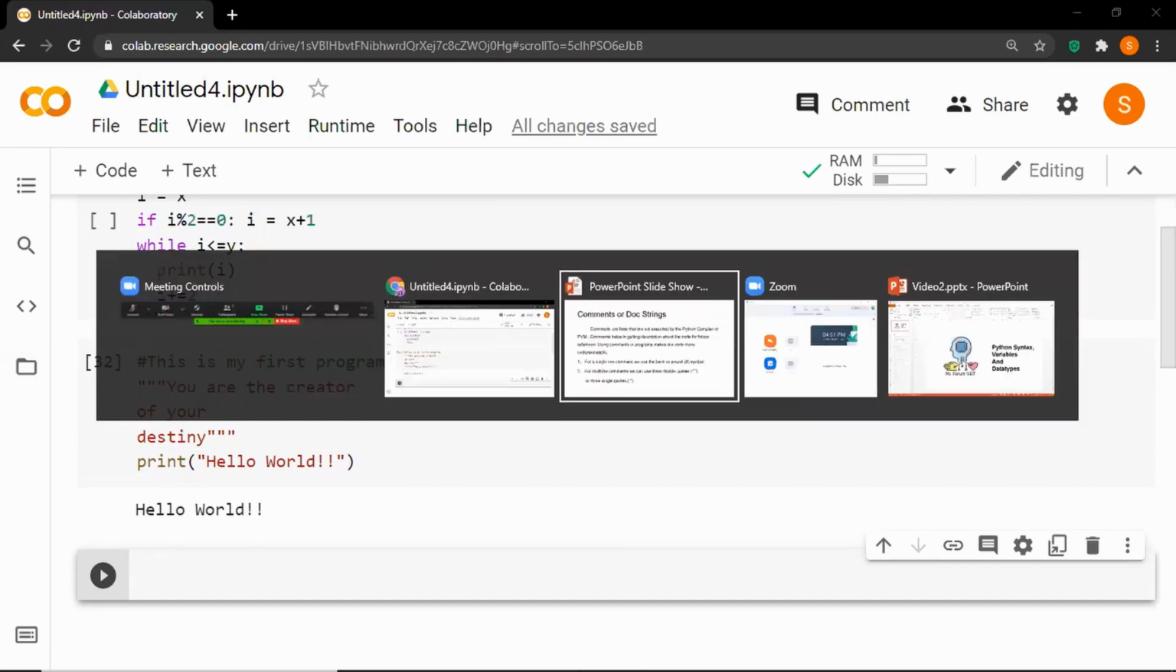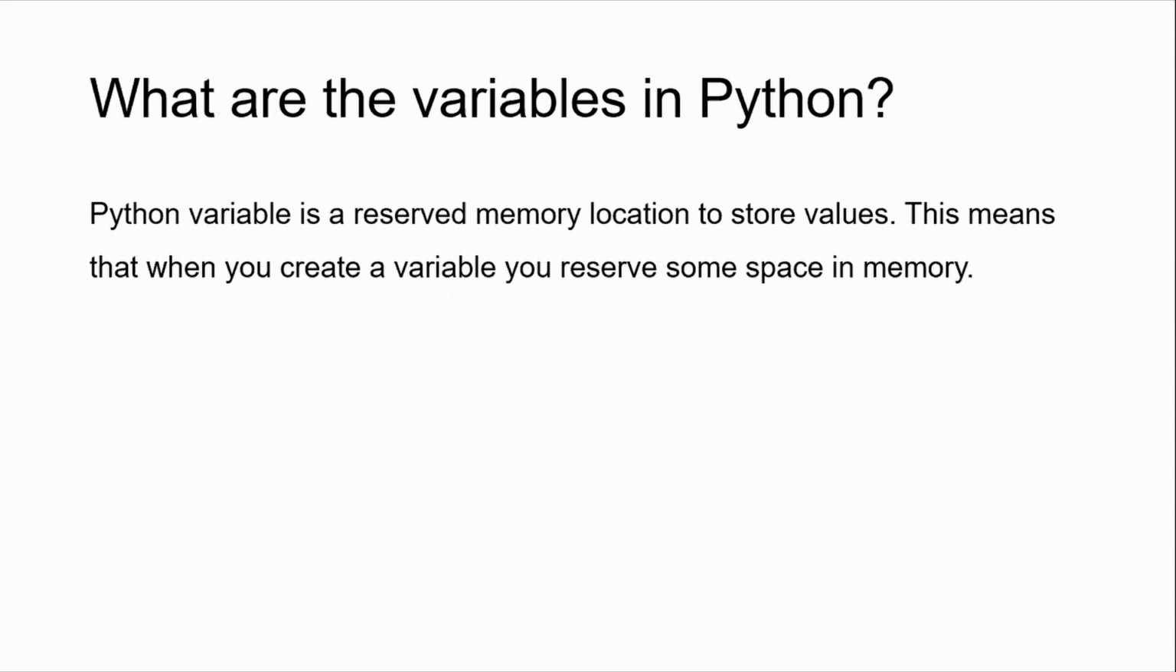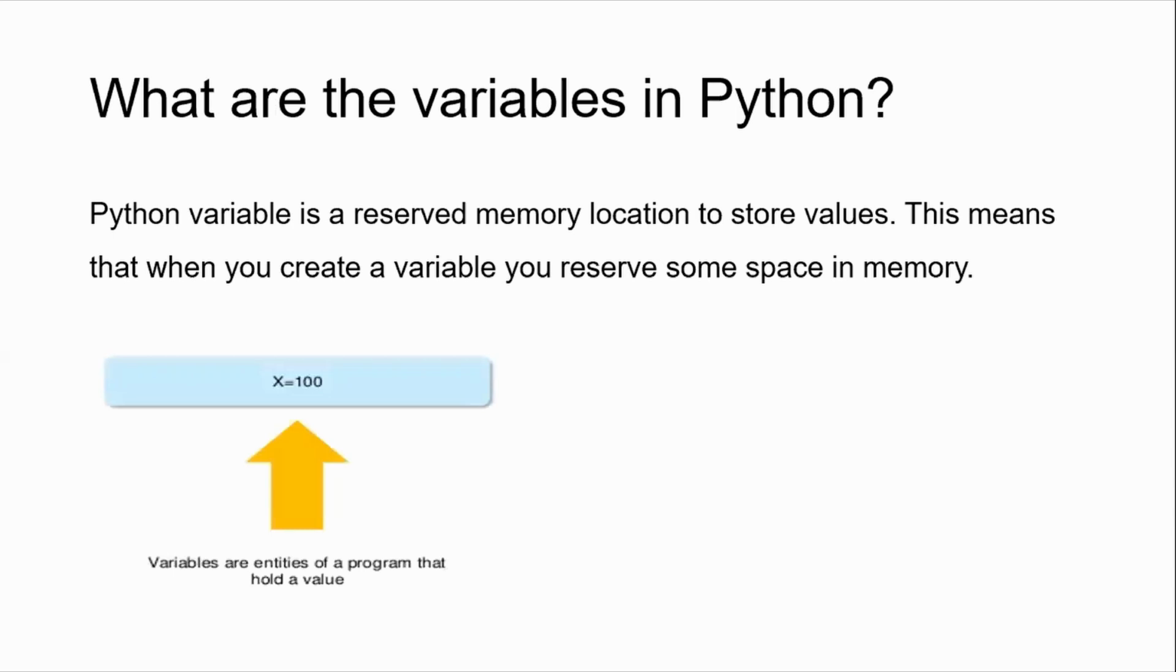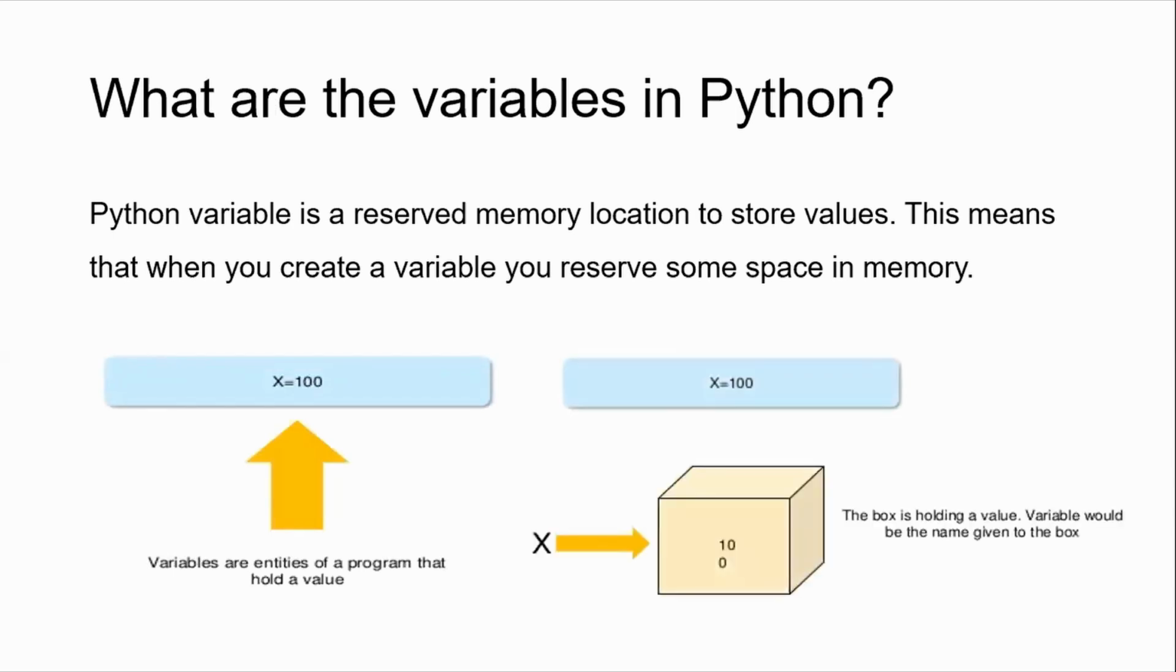So let's see what are the variables in Python. A Python variable is a reserved memory location to store values. This means that when you create a variable, you reserve some space in the memory. So here we have assigned the value 100 to x, that is, the box is holding a value and the variable would be the name given to that box. So let's just see an example.